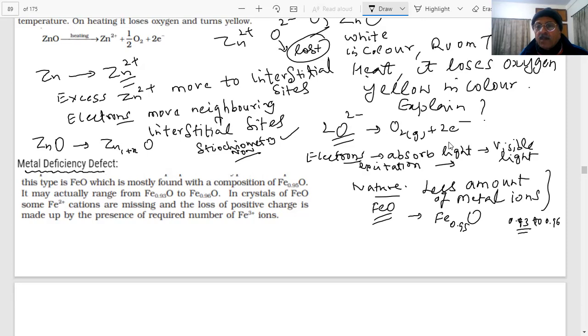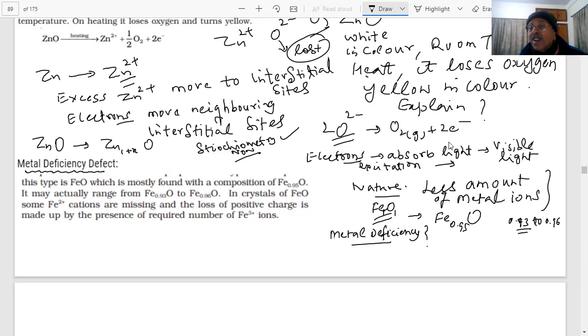This is 1 and 1, and here the value is less than 1. The iron is less than 1. So there is a metal deficiency, and we say this is a metal deficiency defect.